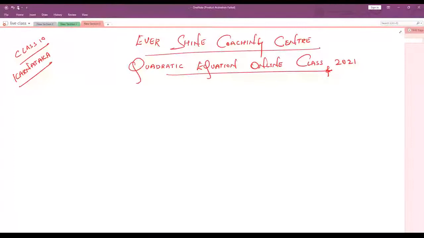My dear students, today I am going to start the new chapter Quadratic Equation of Class 10 SSLC Karnataka State Board. I am Shafisal here. It's my pleasure to help all the students to face the upcoming board exam and score more.